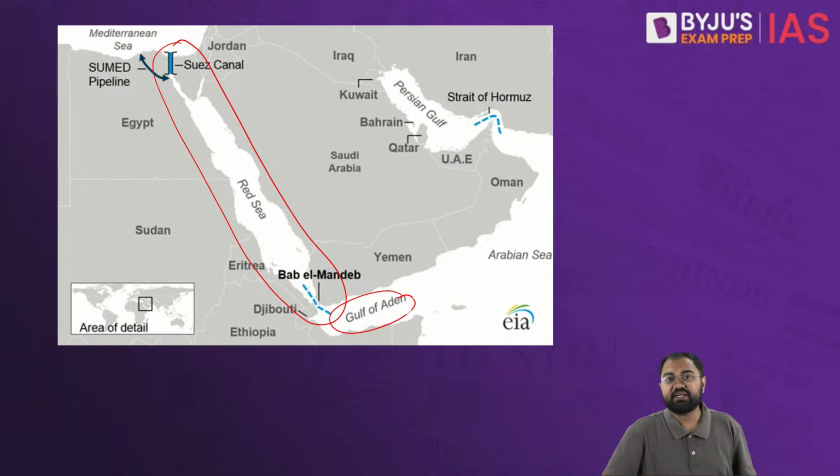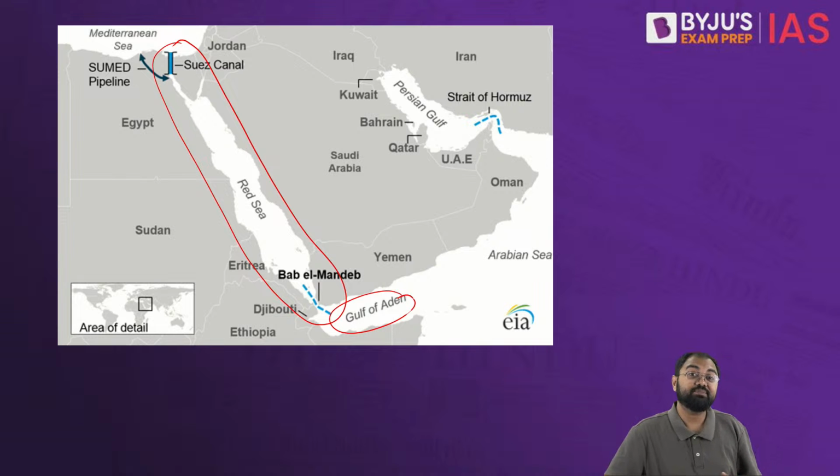Then there are navigational challenges as well, because the Red Sea is a very narrow channel, correct? And that's why there are places in the Red Sea which are also shallow. So the navigation is not that easy. Also, the area between the Bab al-Mandab Strait and the Suez Canal becomes a choke point at both these places, and that's why many a time there are chances of accidents and blockages. So that also becomes a concern.